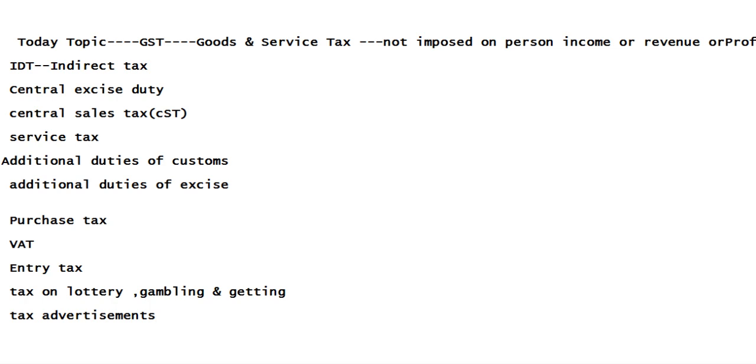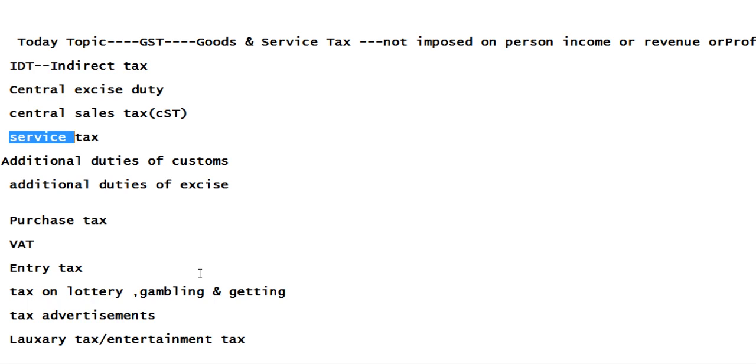Okay, so luxury tax, entertainment tax. Many kinds of taxes we had earlier. That is the reason I told you the Indian taxation system was not easy earlier. Before the introduction of GST, central excise duty had different tax rates, central sales tax had different tax rates, and service tax had different tax rates. So many tax rates were there. That is the reason our taxation system was not easy earlier.